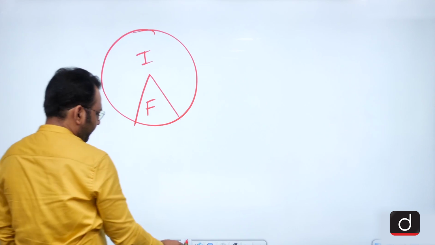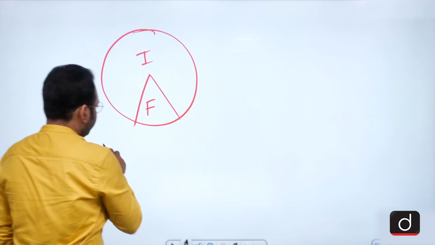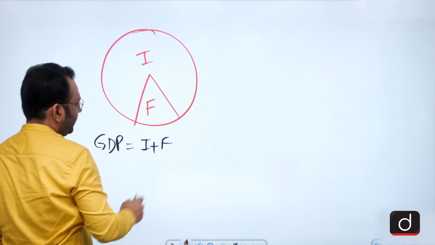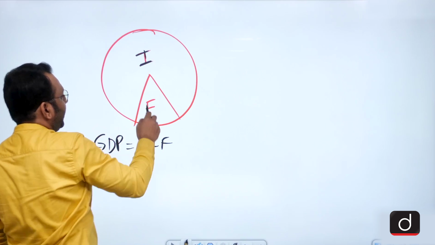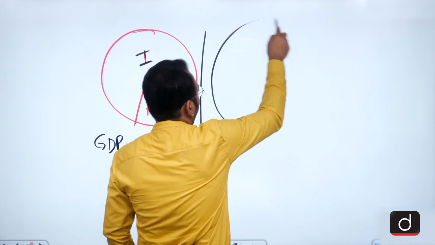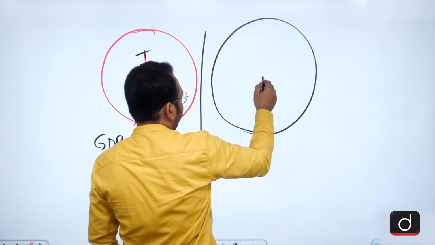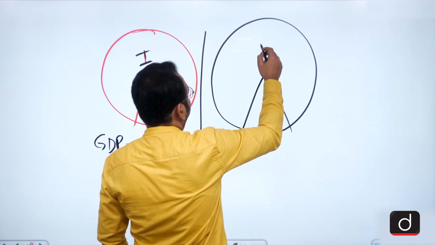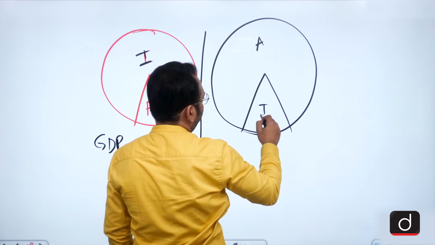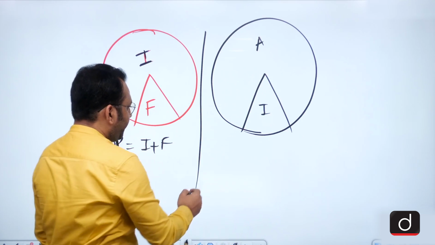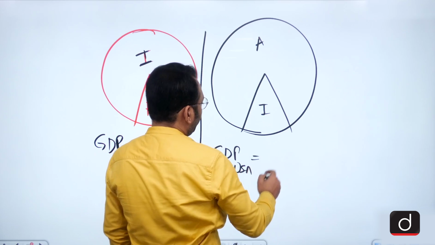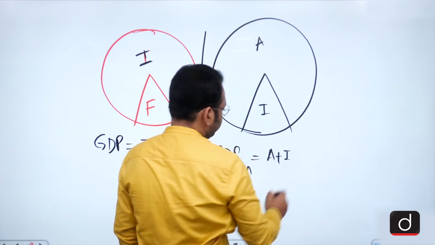So can I say that GDP of India is I plus F, production by Indians and production by the foreigners. Suppose I talk about the GDP of America. In America, the production by Americans and the production by, say, Indians. So GDP of USA would be equal to A plus I.